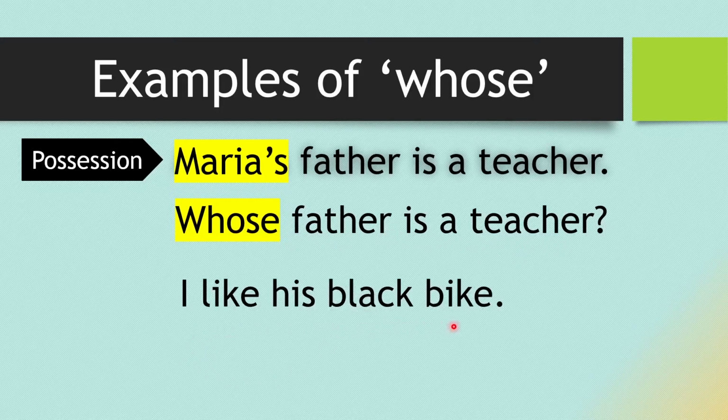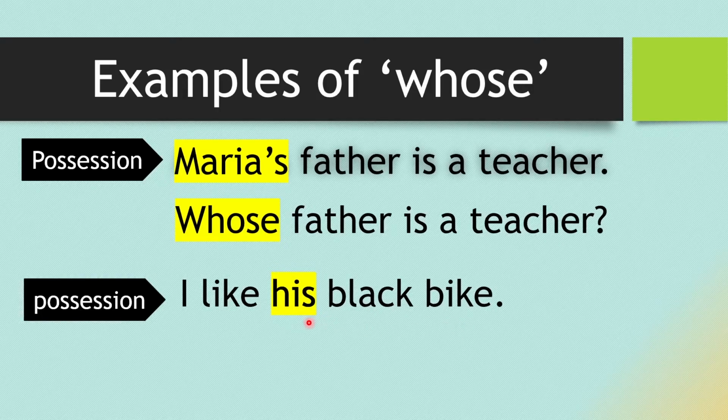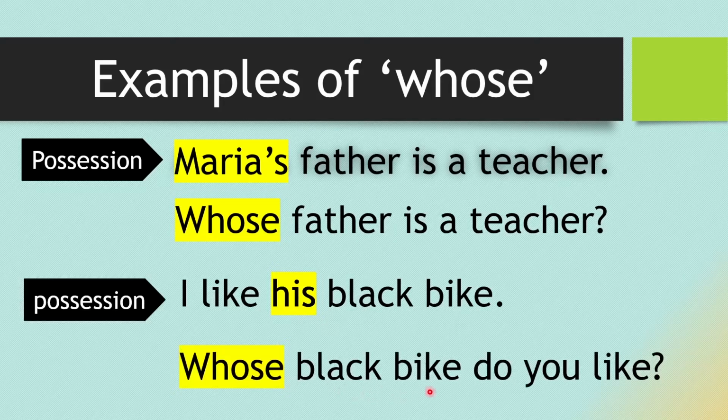I like his black bike. So his is showing the possession. We will write, whose black bike do you like? Now let me explain. In place of his, we are writing whose to show the ownership. After that, black bike, we are writing the noun.